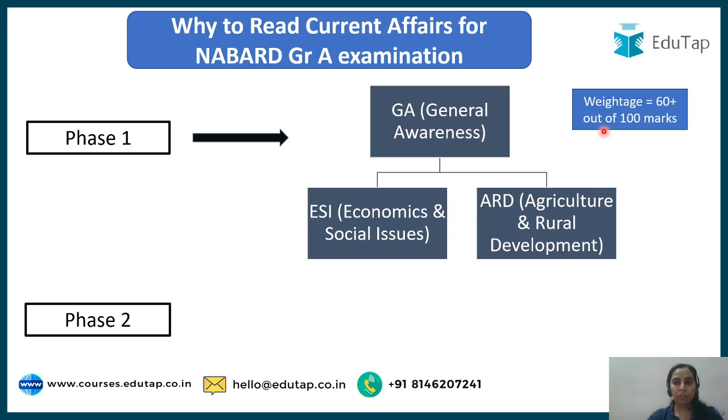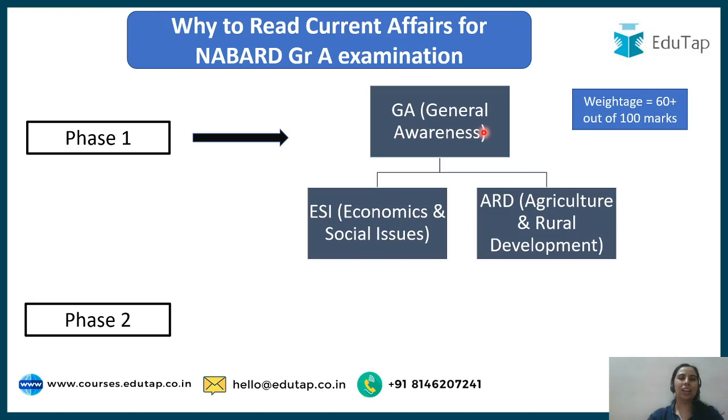So current affairs holds a very high weightage there. Weightage of 60 plus marks out of 100 marks. 20 is GA, 40 is ESI, 40 is again ARD. So total is 100, and out of 100 guys, the conservative average number is 60 plus. So this is where your current affairs play a very important role.